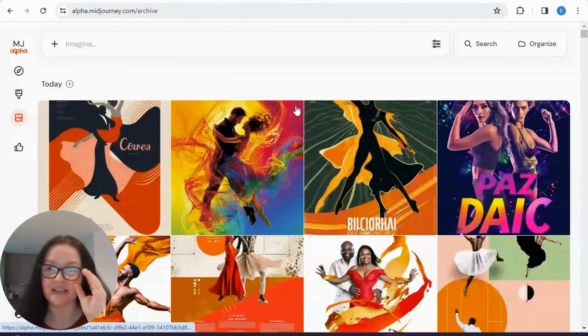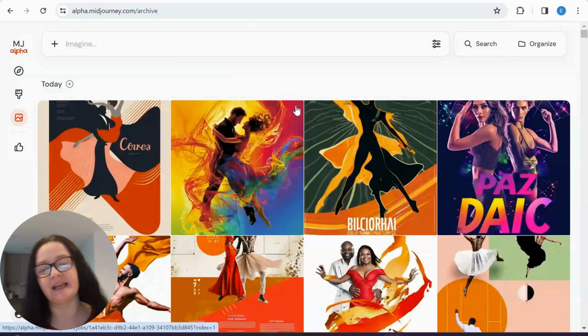And finally, let's take a look at the folders. Now, guys, I haven't seen this feature yesterday, so I really believe that it must just have been added. Today is 8th of January. By the way, guys, let me know in the comments if it helps when I state the date. I only talk about the dates in my tutorials because of how fast things are changing. So tomorrow's tutorial could be outdated, of course, but at the moment, all my tutorials are valid because we are still deeply using V5.2. And actually, it's so much better for many things, guys, I'll be honest with you. But anyway, let's get back to this.